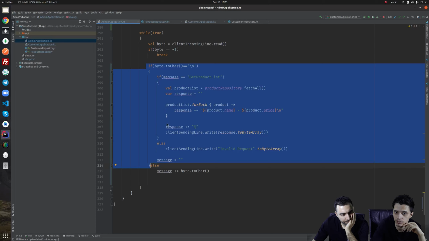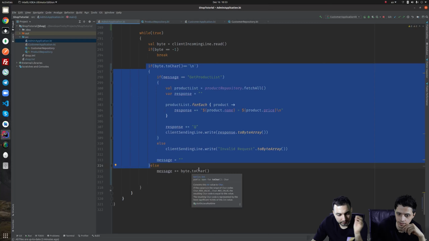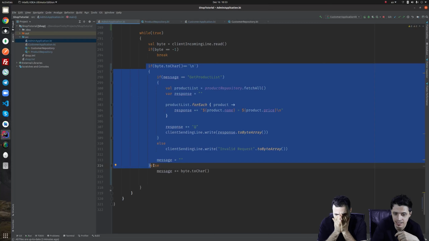So this if will only run when it is \n, but else it will concat it. If it is not \n, it comes to the end of it till it makes product. Okay. Yes. But before that, we didn't have this else.